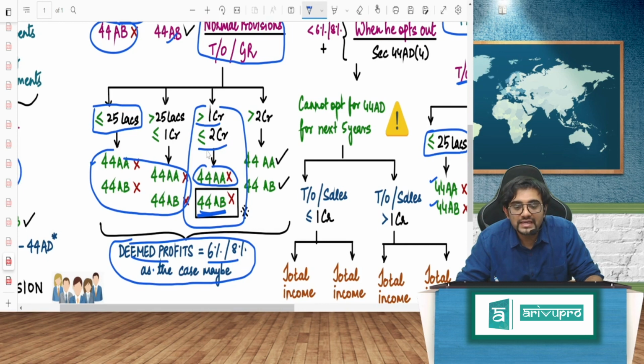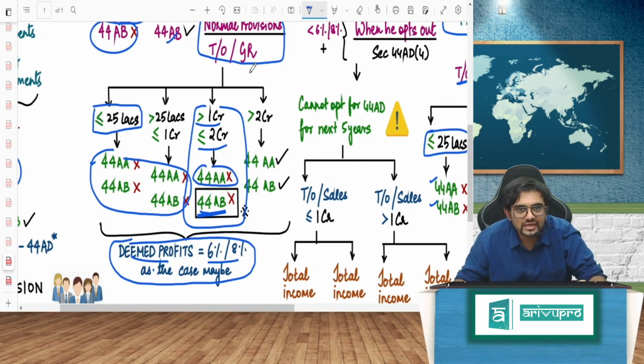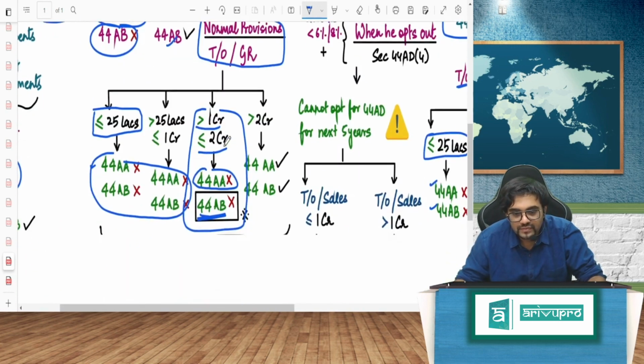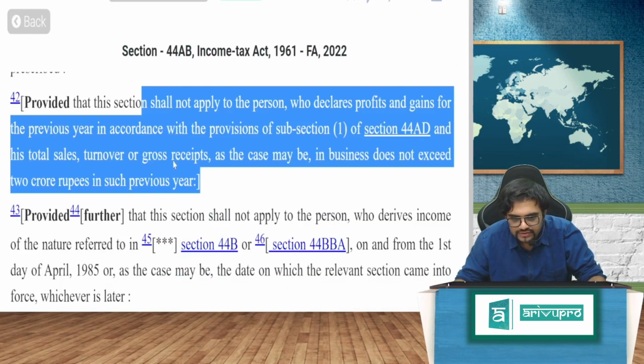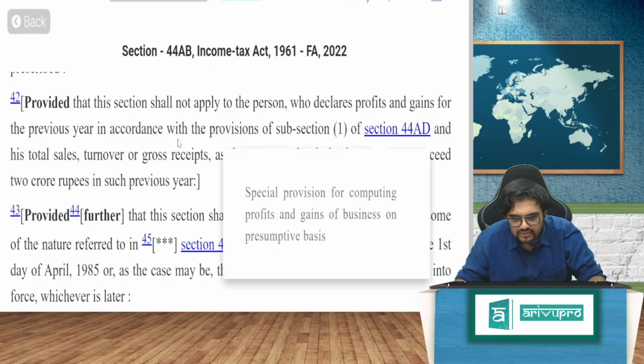Should I maintain the accounts and audit was the question. Anything more than 1 crore, you have to maintain, right? But here I am actually opting for 44AD. Check out, I'll show you that Bare Act. See, this came in 2017 itself, this part, but check it out.